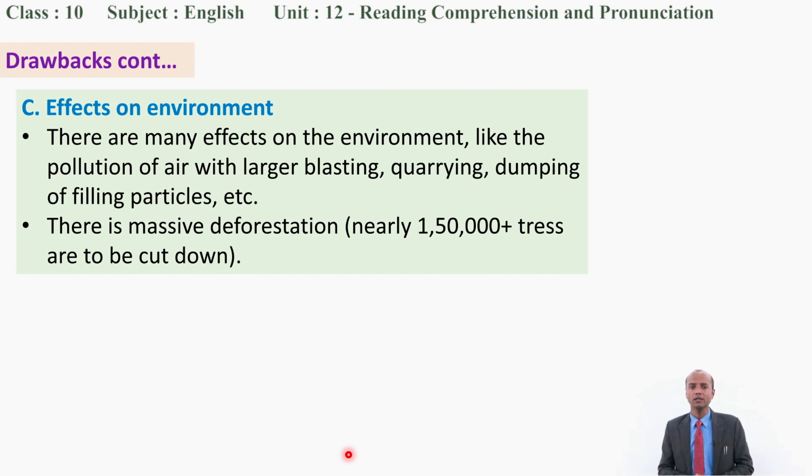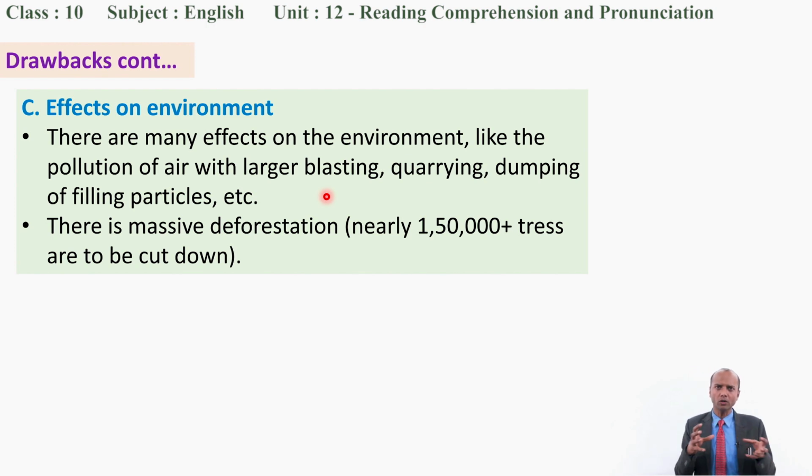The third drawback is effects on the environment. There are many effects on the environment, as we have discussed already, like pollution of the air with large blastings, quarrying, dumping of filling particles, etc. Sometimes things have to be taken from other places, and sometimes they have to be taken out of a place.